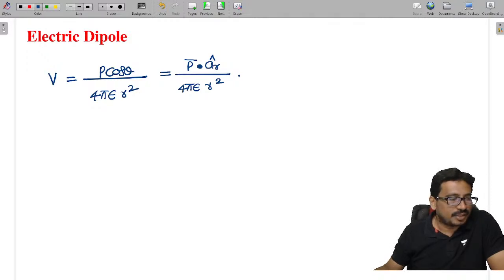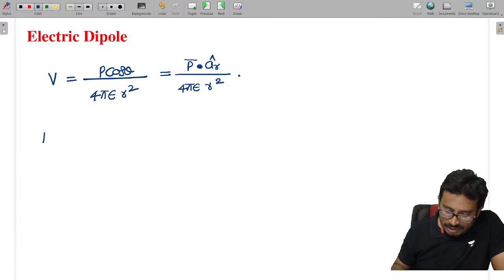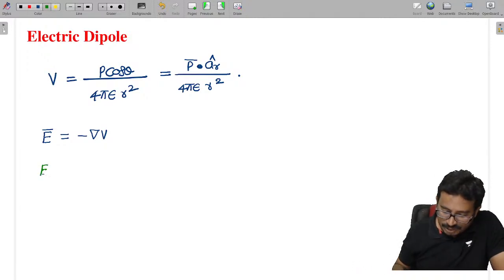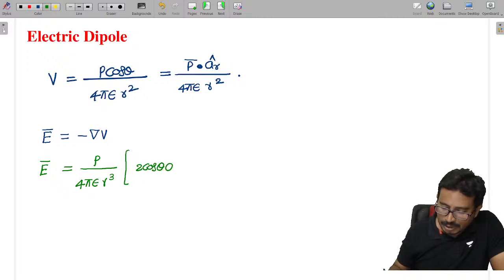This is the potential. And if you want the electric field, as we know the relation between electric field and potential, E equal to minus del V. So from this, by applying this formula and simplifying, electric field E is given as P by 4 pi epsilon into R cube, into 2 cos theta a_r plus sin theta a_theta.